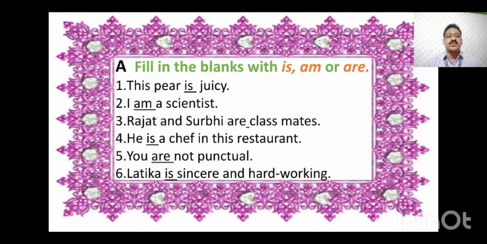So in this exercise, I can tell you that is, am and are are helping verbs which are used for various reasons. Is is used for a singular subject. Are is used for a plural subject. Am is used for only I. Wherever you find I, you use am.